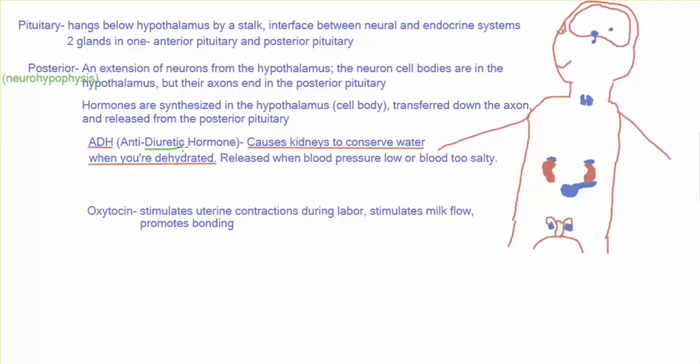The second hormone released in the posterior pituitary is oxytocin, which stimulates uterine contractions when you're having a baby, and also stimulates milk flow during breastfeeding. In both sexes, it also promotes pair bonding.